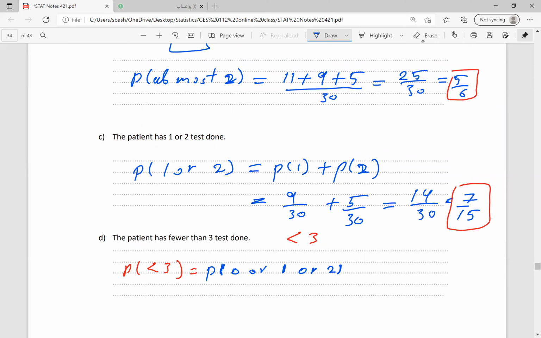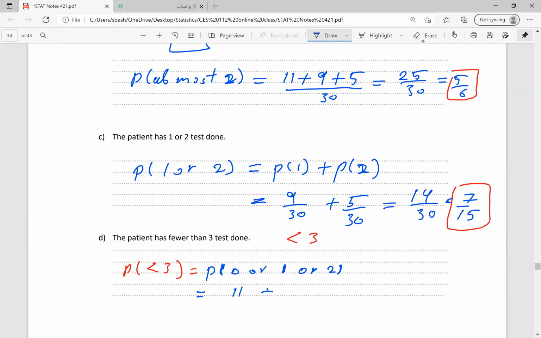This is similar to less than or equal to 2. So it is 0 or 1 or 2. When we say less than 3, it means you got 0 tests, or got 1 test, or got 2 tests.